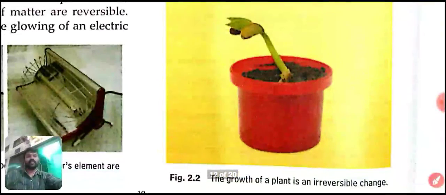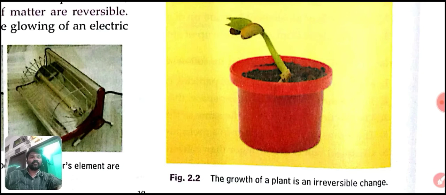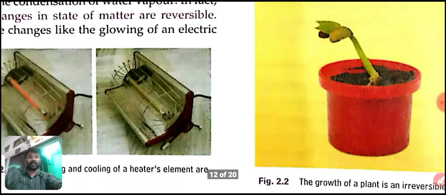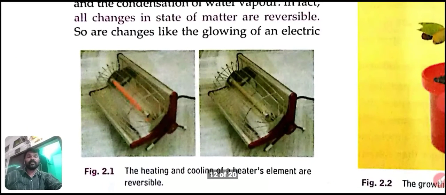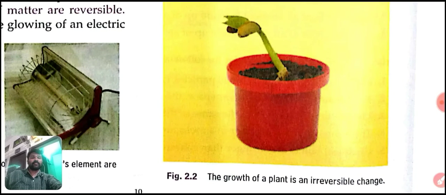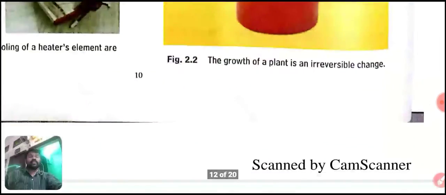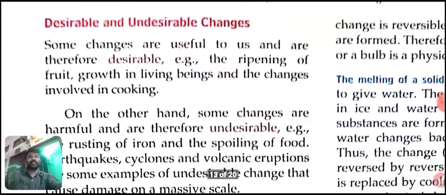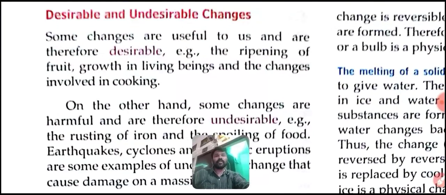You see, here you can see the growth of a plant. Which type of change is it? Can you say? It is an irreversible change. Another diagram is given here. The heating and cooling of a heater's element is reversible. It is a good example of reversible change, but the growth of a plant is a good example of irreversible change. Clear?